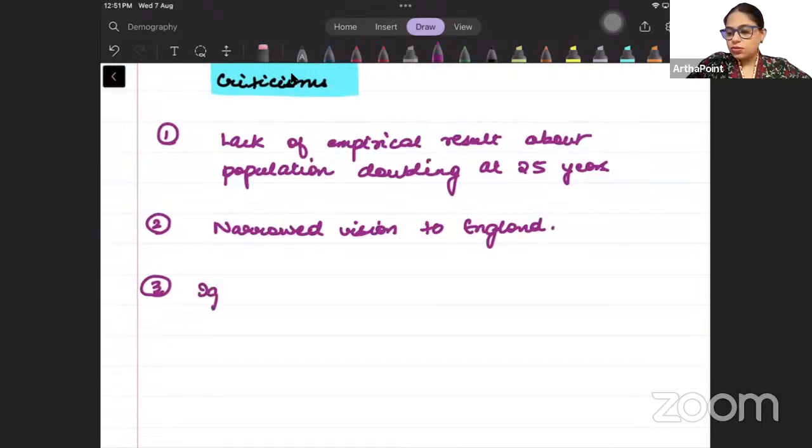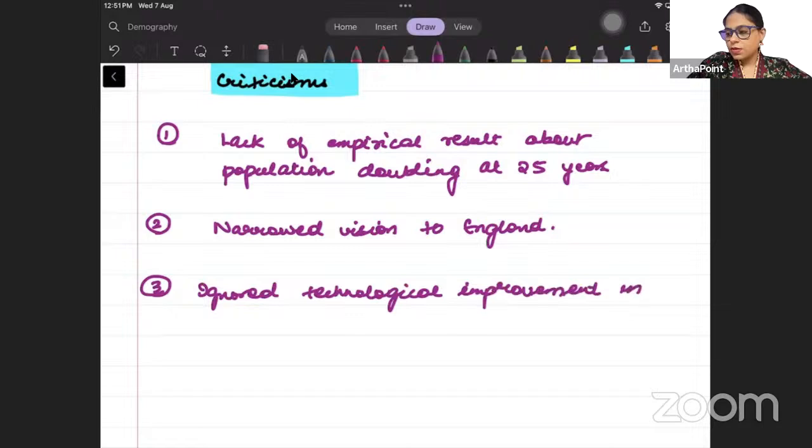So ignored technological improvement in the field of agriculture like green revolution.